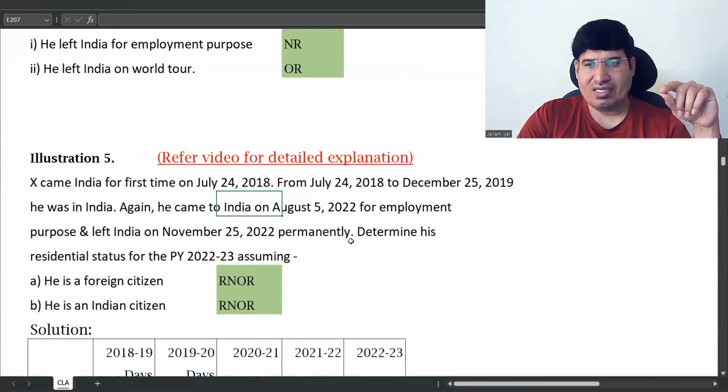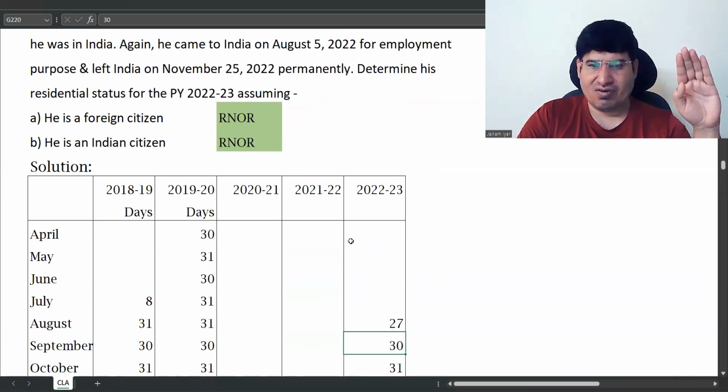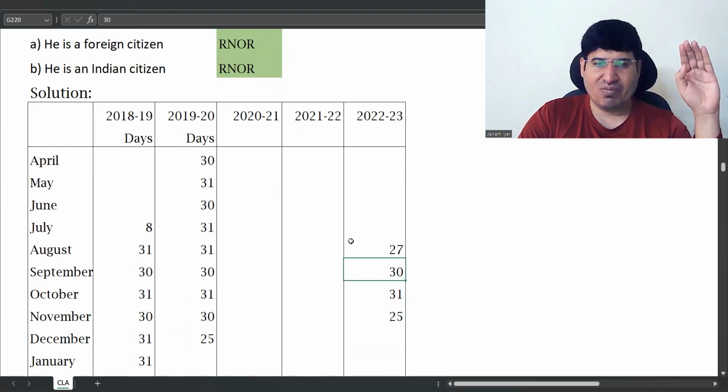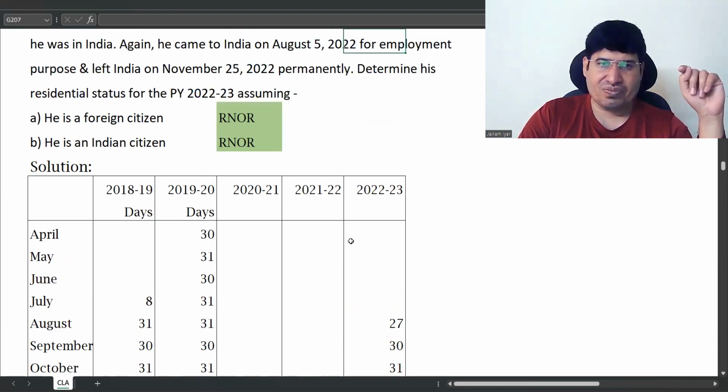So let's see, August 5 onwards, how many days? In August, counting August 5, just take off 4 days, August 1 to 4, from 31 days. So it is 27 days. Then just put the number of days of the month till November when he went.